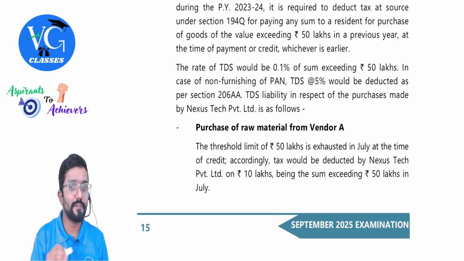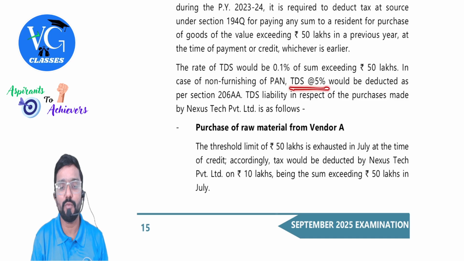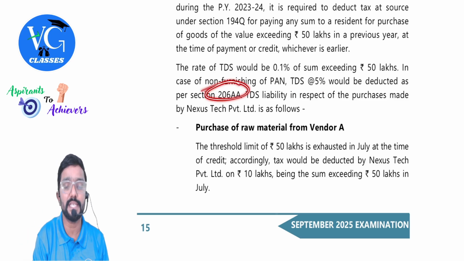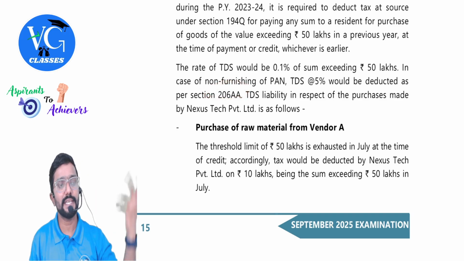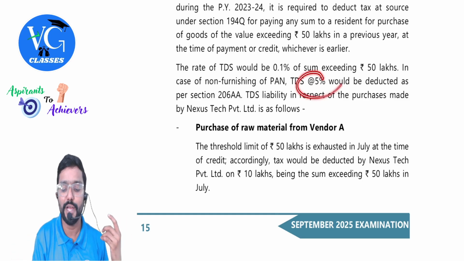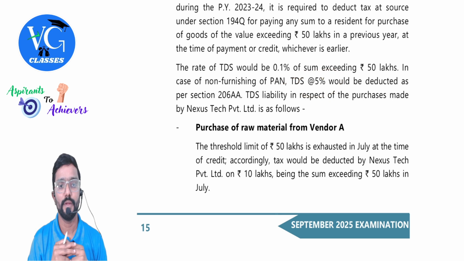In case of non-furnishing of PAN, TDS would be at what rate? 5% would be deducted as per section 206AA. Guys, for other sections and all, it is actually 20% or actual rate, whereas only for 194Q, they have told 5%.